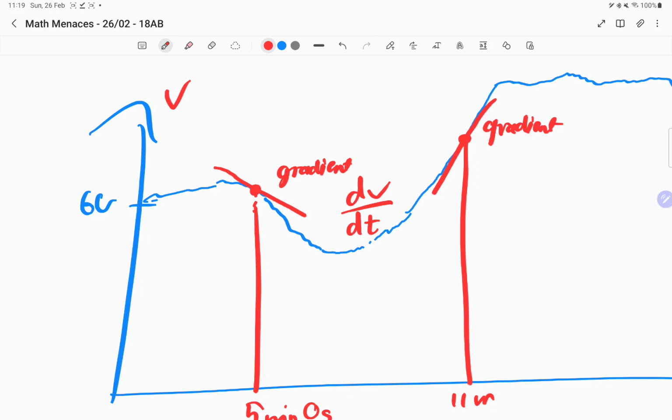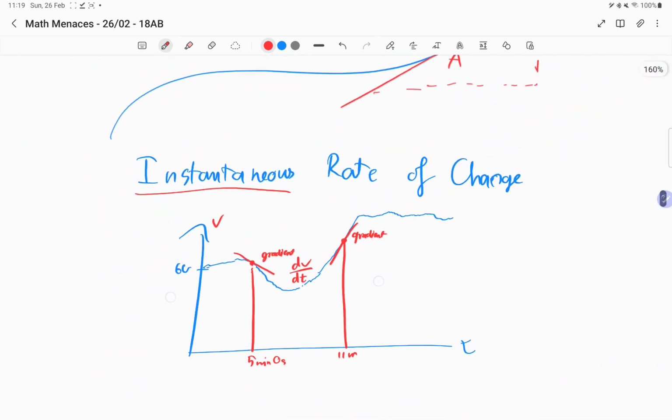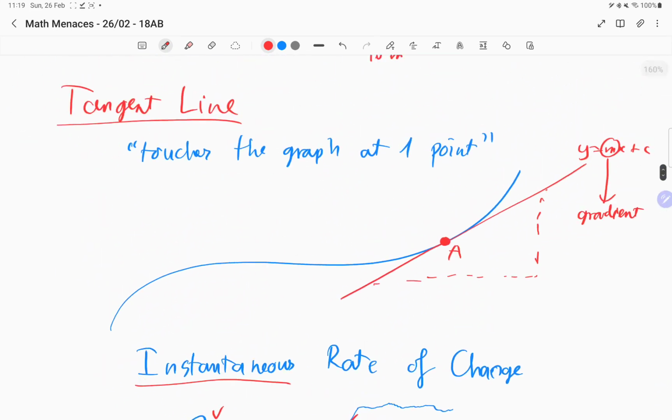So that's the instantaneous rate of change at 11 minutes. Essentially, it's the acceleration. At 11 minutes, you're accelerating. Your velocity is going up. That's what it means by instantaneous rate of change. That's the meaning of the gradient at that exact point. Yes, that's right.